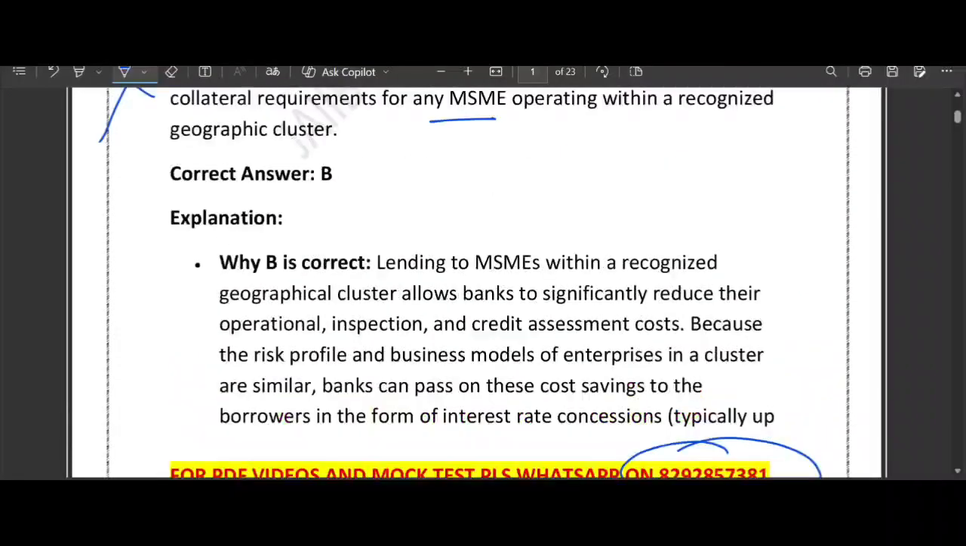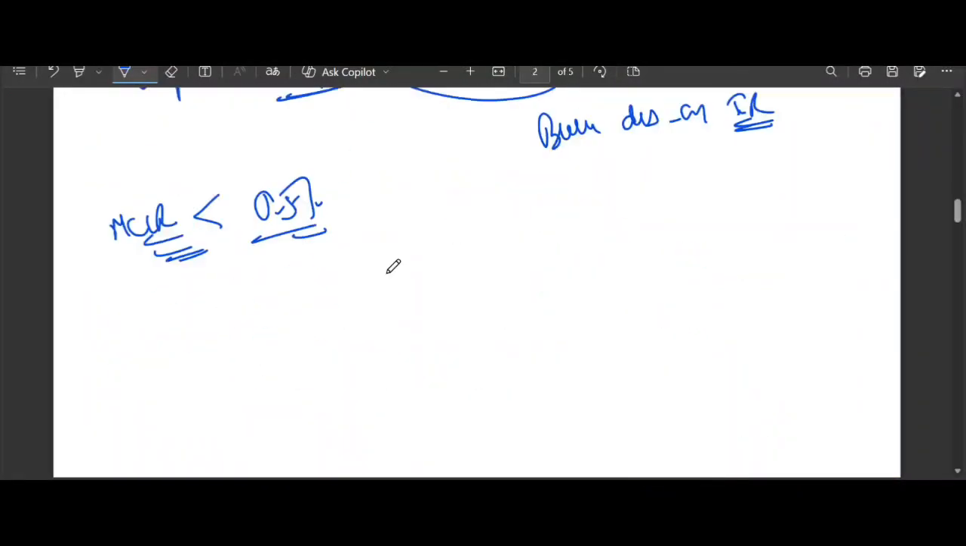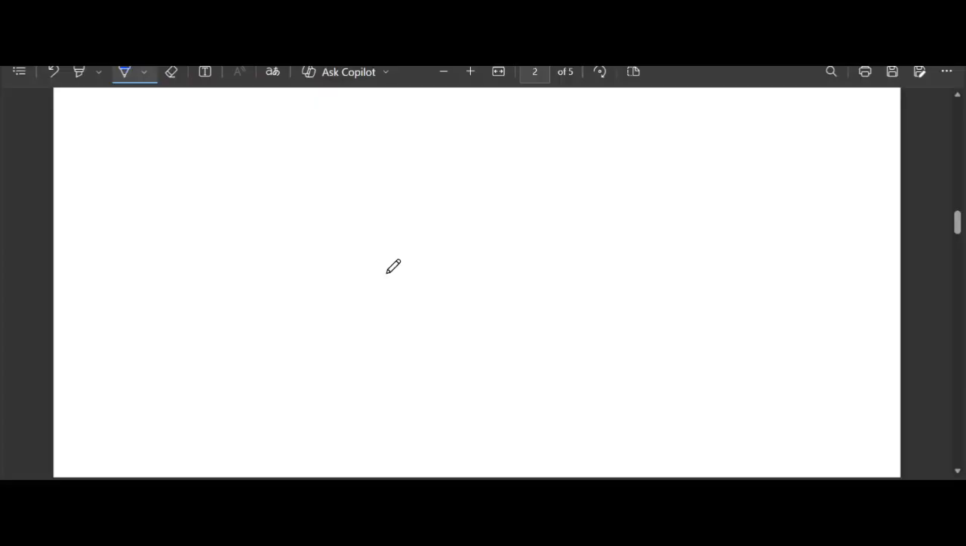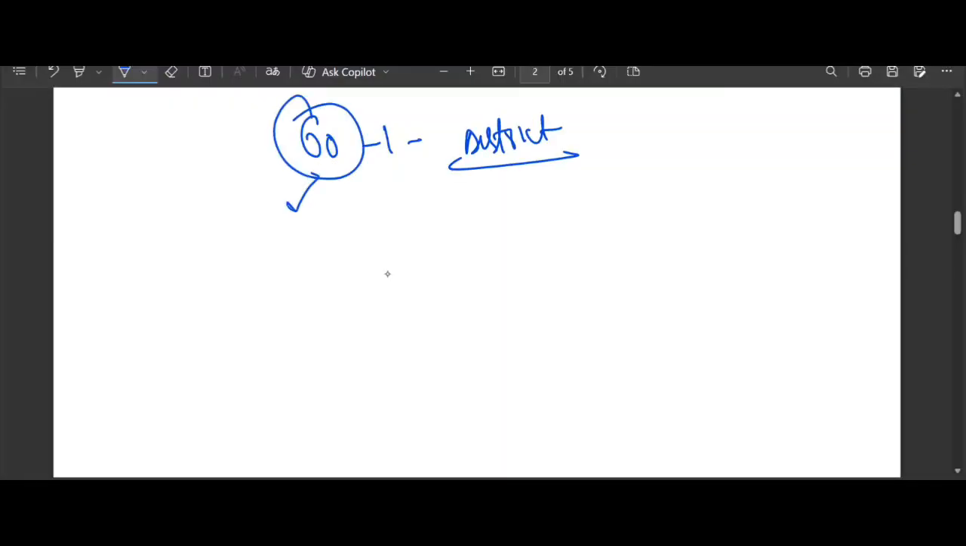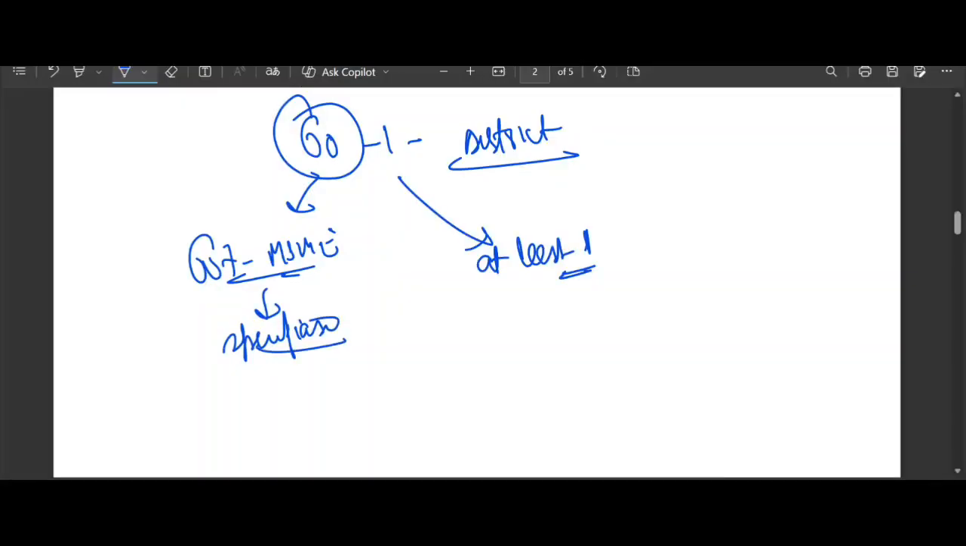So what we learned, there is a memory hack that I will provide you to remember it. To remember the specialized branch requirement, use this trick: 60-1 district. 60 means they need 60% MSME business to be called specialized. 1 means at least one branch. At least one such branch must exist per district.